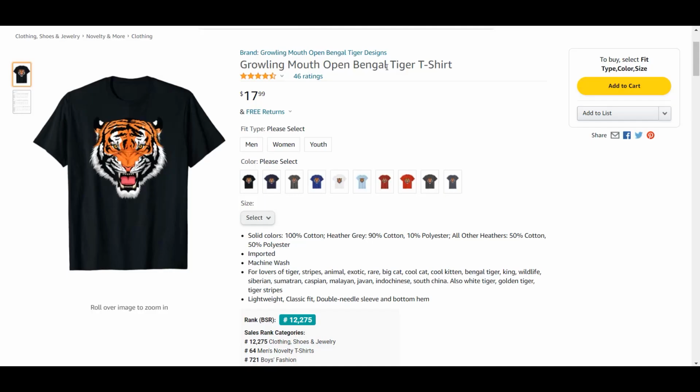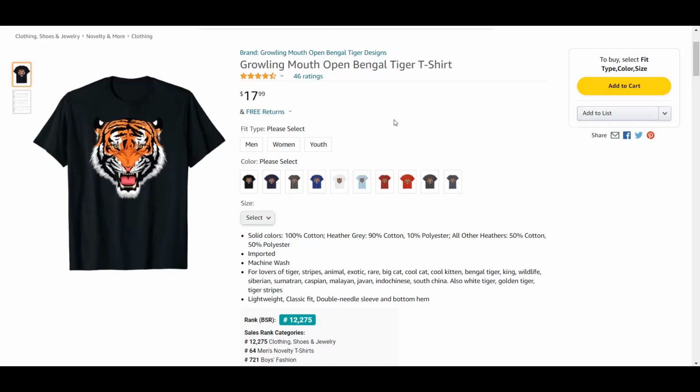Now they do not say Bengals because that would be a clear reference to the team, but they are only referencing the growling, mouth open Bengal tiger. And they have just put in these keywords, just keyword stuffing with everything that they could get. Anyway, clearly this shows that whoever has put this design online has no intention, at least I hope so, of referencing the sports team. But still this design can get you into trouble.